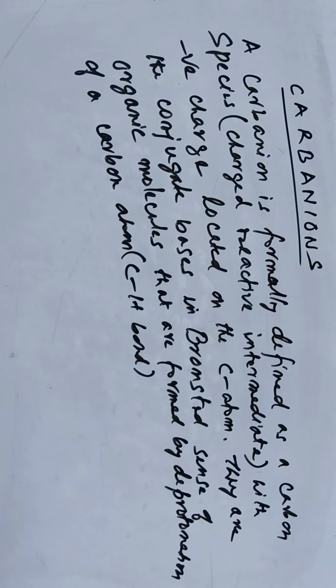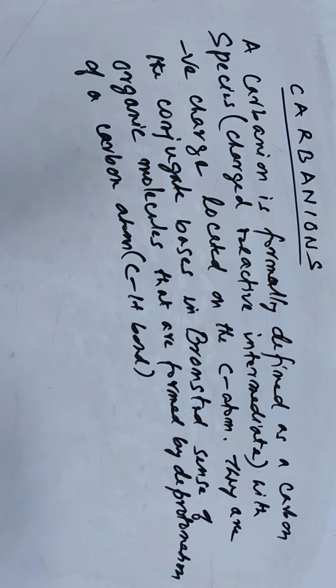So I'm repeating again. A carbanion is formally defined as a carbon species, a charged reactive intermediate with a negative charge located on the carbon atom. They are conjugate bases in Bronsted acid base theory, formed by the deprotonation of a carbon atom.